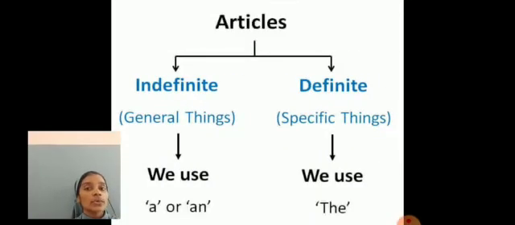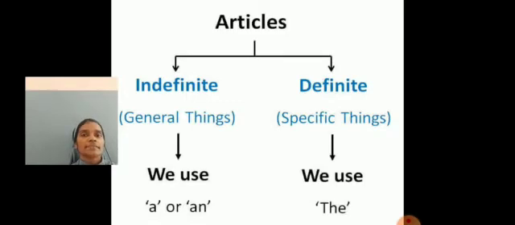There are two types of articles. Which are they? Indefinite and definite articles. Which are the indefinite articles? A or an. Which is the definite article? The.